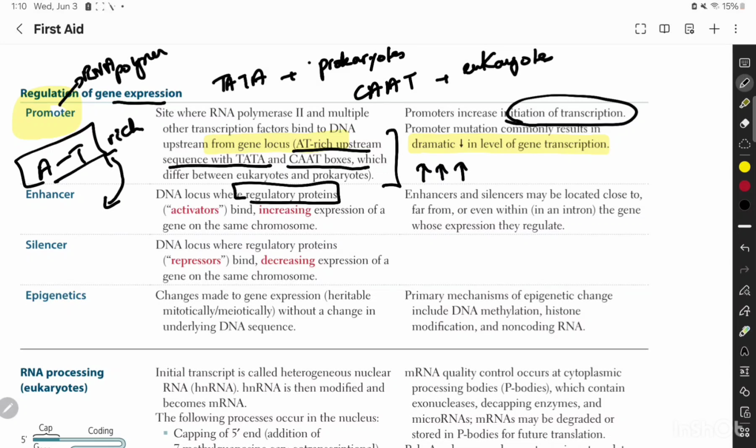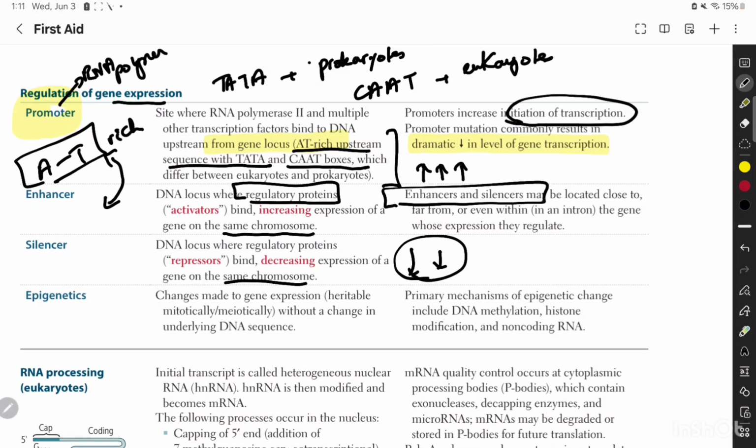Now, as far as silencers are concerned, these are DNA locuses where regulatory proteins again bind, but they decrease the expression of a gene on the same chromosome. It's the same chromosome, but they can be located anywhere in the gene whose expression they regulate. This applies to both enhancers and silencers, but this is not the case for the promoter.